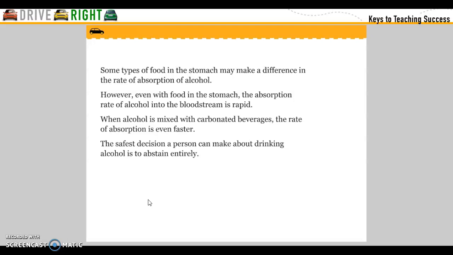Some types of food in the stomach may make a difference in the rate of absorption of alcohol. However, even with food in the stomach, the absorption rate of alcohol into the blood system is rapid. Even when alcohol is mixed with carbonated beverages, the rate of absorption is faster. The safest decision a person can make about drinking alcohol is to abstain entirely.